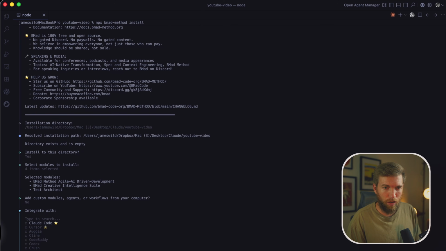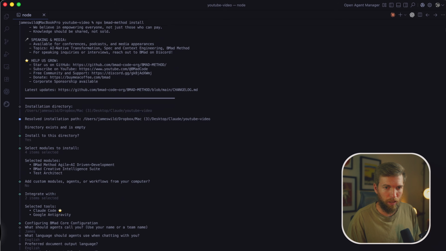Add custom modules? No. I'm going to pick Claude Code again, spacebar. I'll just use anti-gravity as well. James, English, BMAD output. Let that do its thing. Hopefully this time it should work because I've agreed to the Xcode license. That normally doesn't happen, but because I've been doing stuff with iOS apps, you just have to sort that stuff out.